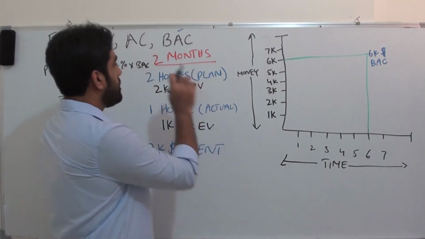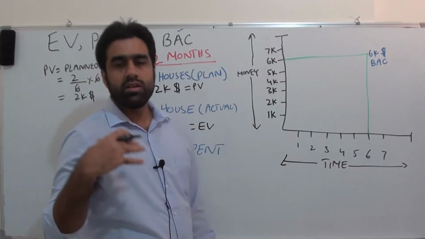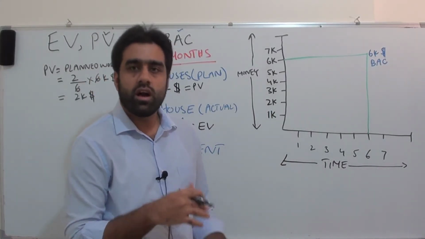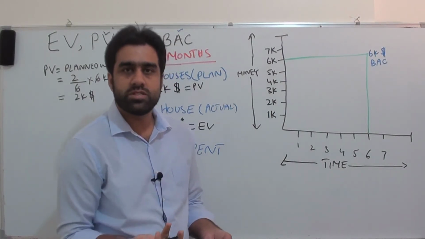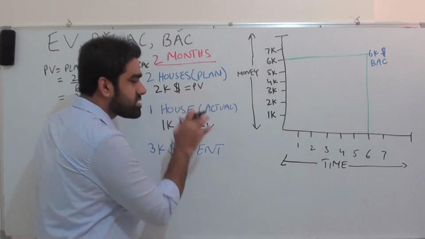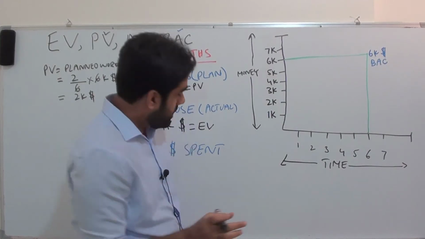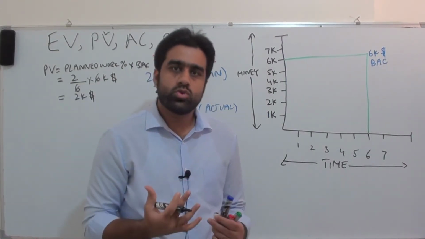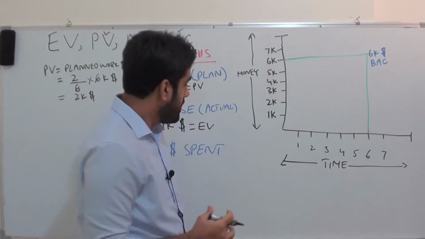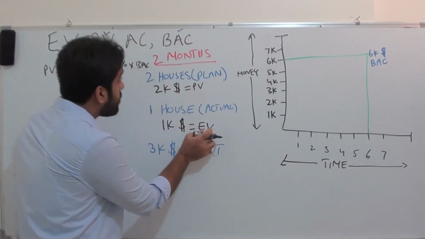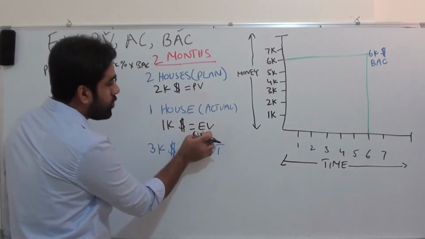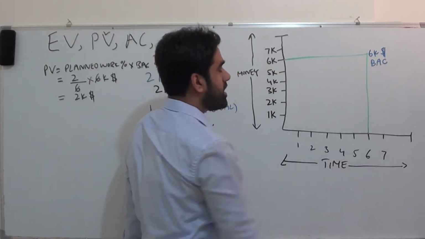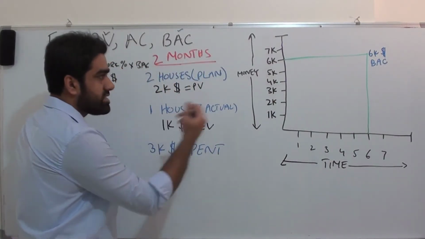Important thing is planned value will always be on the planned work percentage. It doesn't take into consideration how much work has been done, how much cost has been spent. This will remain fixed for that particular duration. But earned value we calculate based on the actual work that has been done. And this again, very important point, is that earned value will always be calculated on the original budget, BAC value. Okay, so this is a simple example.